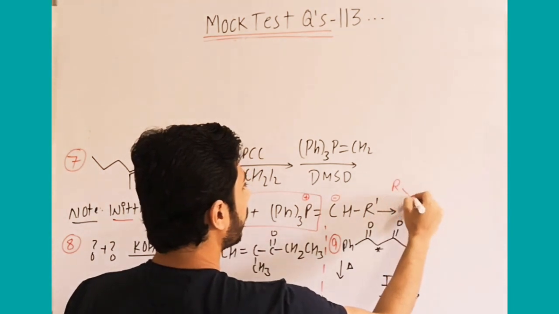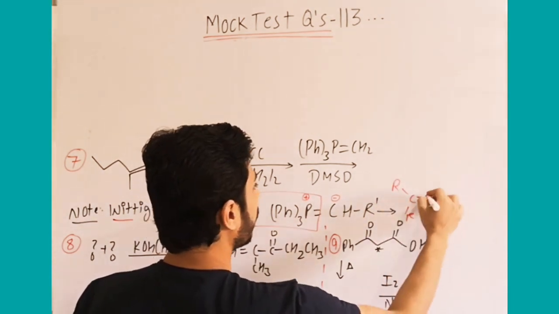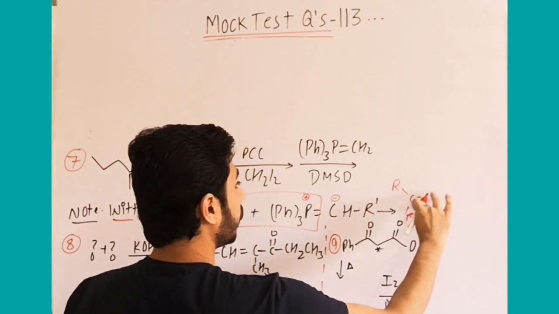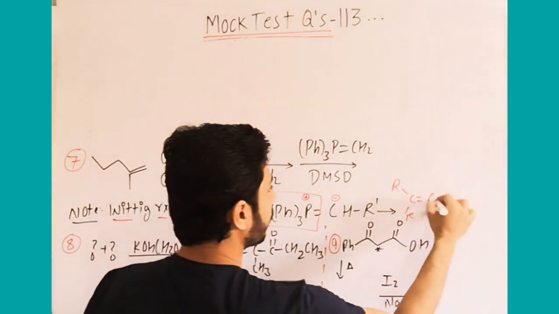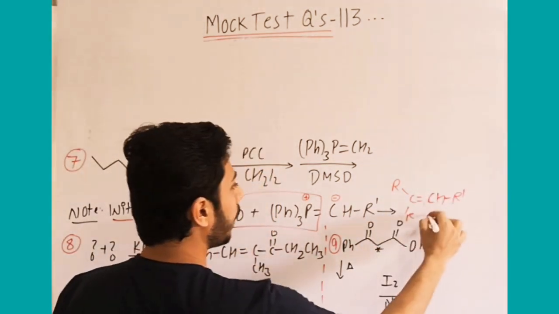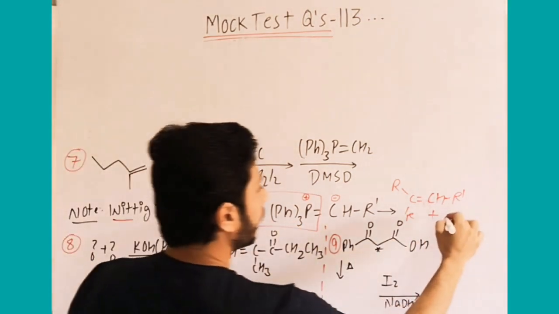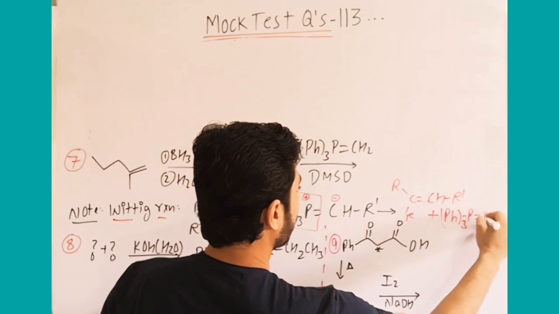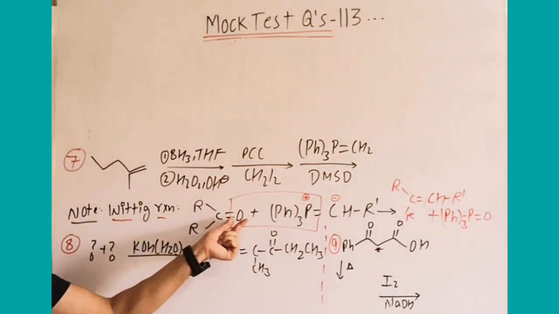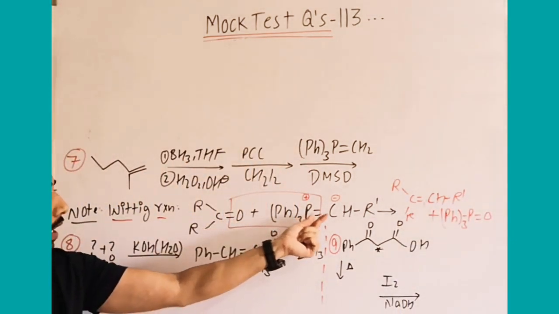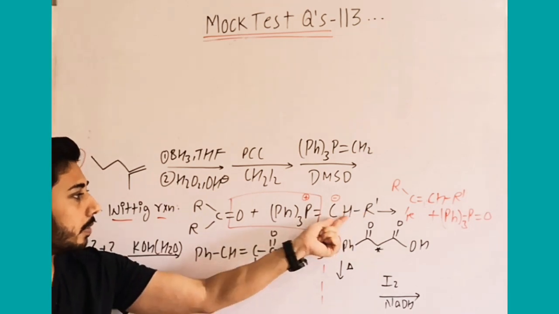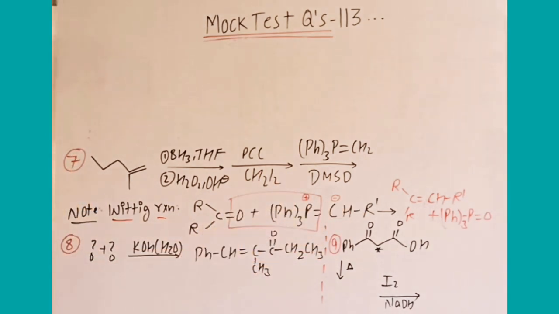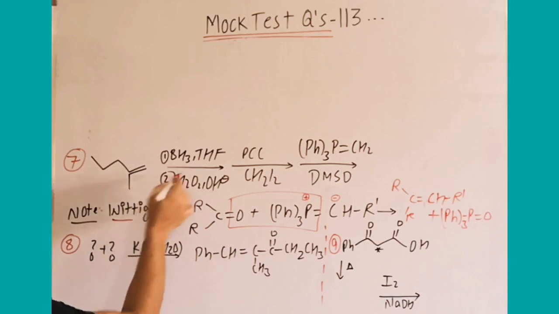The product formed is RC=CHR', alkene formed, and then the remaining will be PPh3=O. So here simply oxygen combined with phosphorus and carbon, double bond carbon combined with carbon, giving you alkene formation. So use this information now.